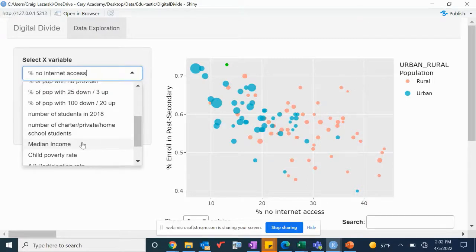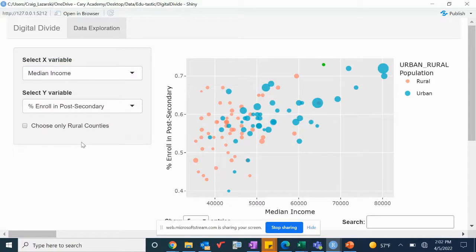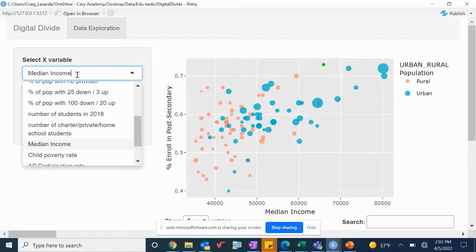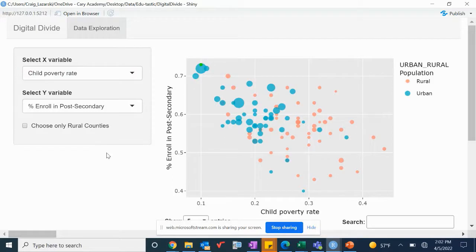Well, we could change our X variable to median income. Median income is relatively high in Camden County, and we see that the educational outcomes are also high. Again, something we would expect. And how about child poverty rate? So very low child poverty, and again, high post-secondary outcomes. So following the trends, nothing really too unique about this county.